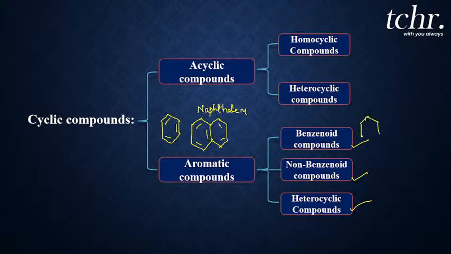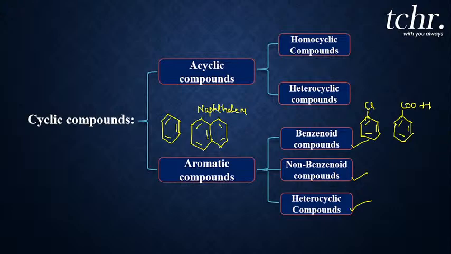To the benzene ring, if a halogen atom is attached, this is called chlorobenzene. If the acid group COOH is attached, this is called benzoic acid. All these compounds are derivatives of benzene. So the derivatives of benzene are known as benzenoid compounds, which have a benzene structure in them.